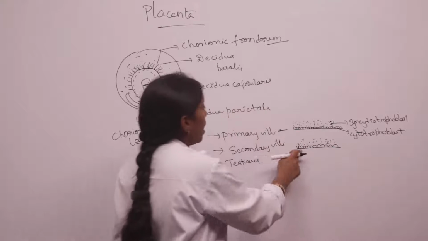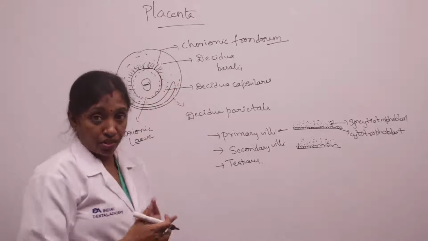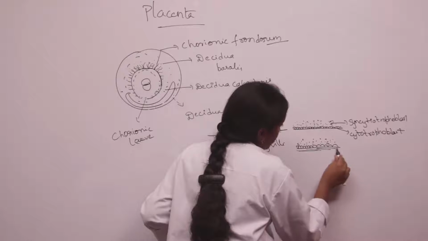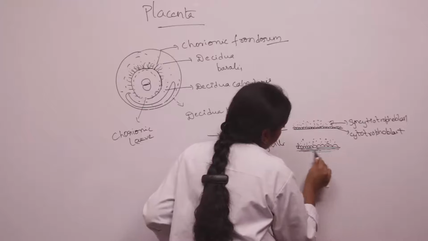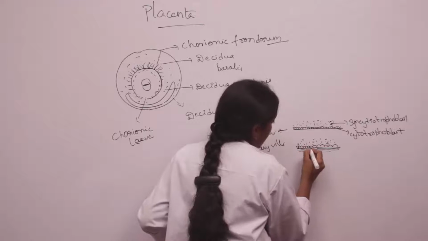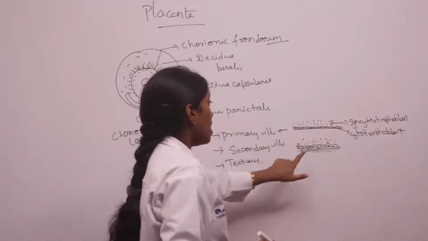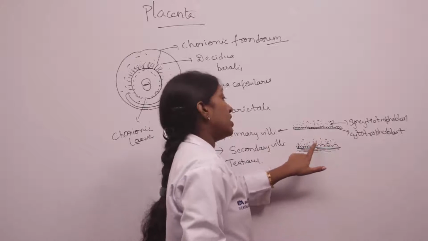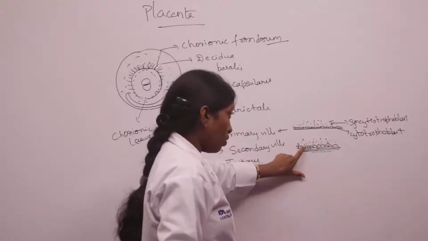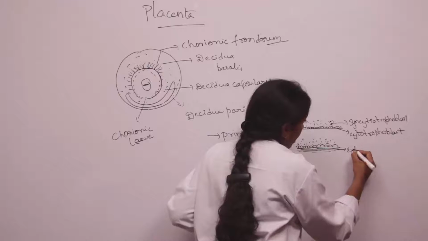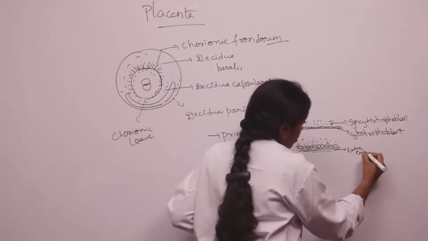And here beneath the trophoblast we have extra embryonic mesoderm present. So the villi consist of syncytiotrophoblasts, cytotrophoblasts as well as extra embryonic mesoderm.